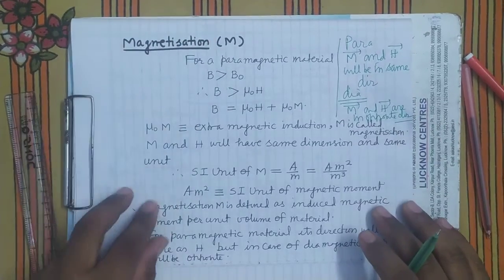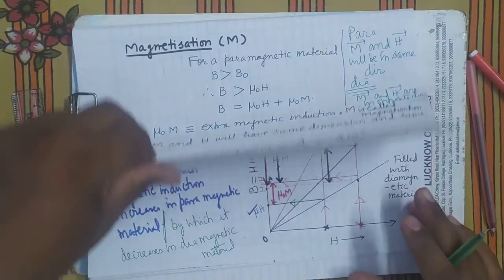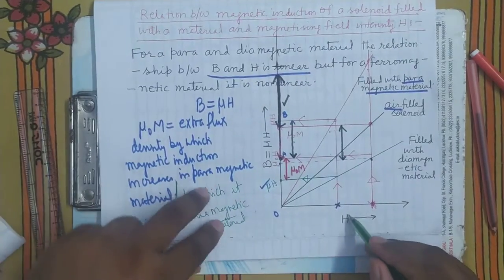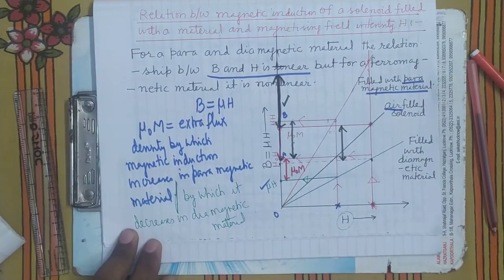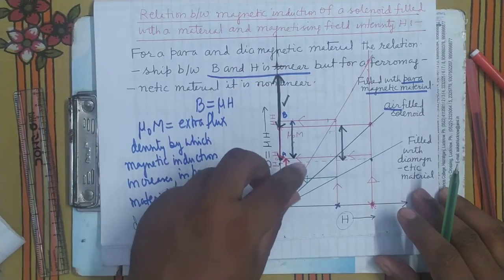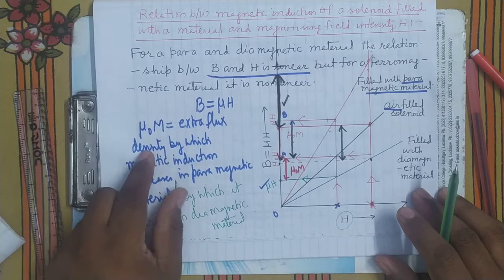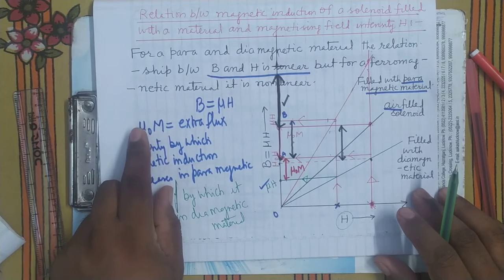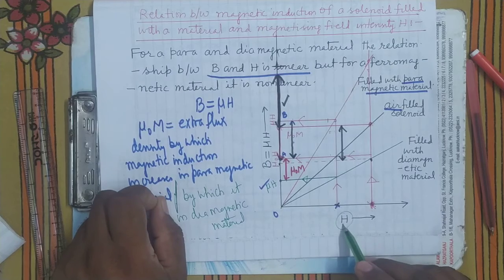It's clear. You have seen that when you increase the value of H, what will be the effect on this increase or this decrease? That also increases. That is, mu naught M increases or decreases on increasing or decreasing the value of H.